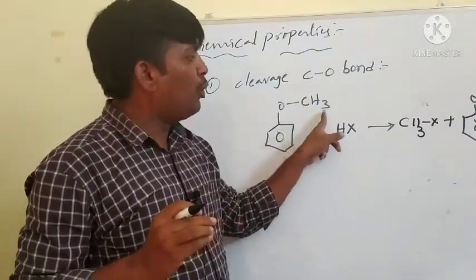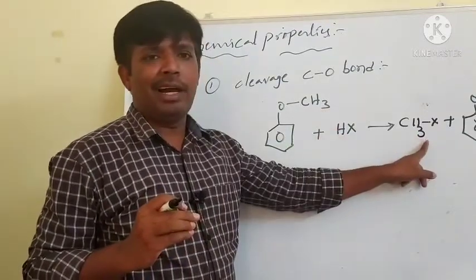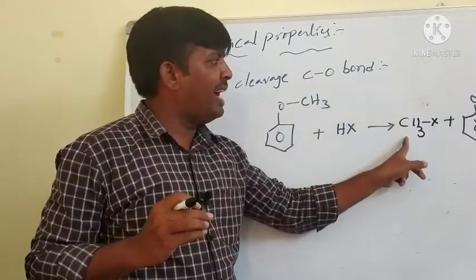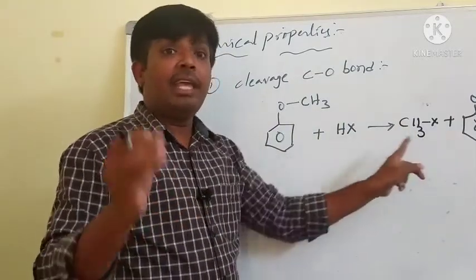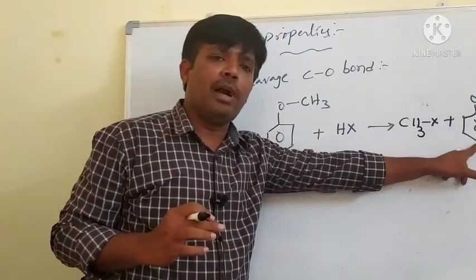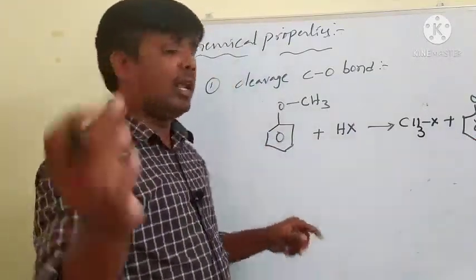the lower alkyl group is converted to alkyl halide, and the higher alkyl group is converted to alcohol.